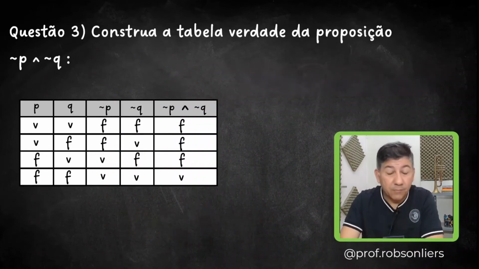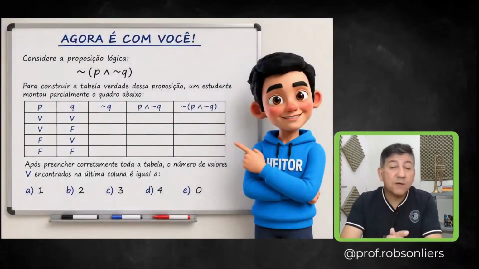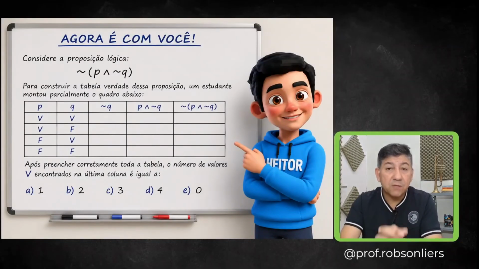Awesome, right? Well, now it's up to you guys. How many true values appear in the last column? Try to solve it on your own and then let me know in the comments. I'll leave the answer key in the video description for you.